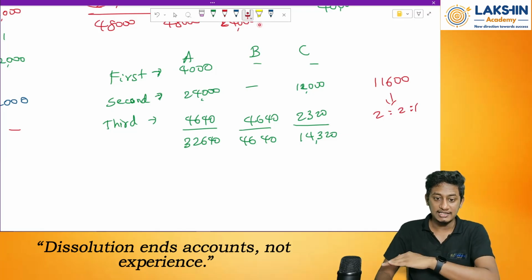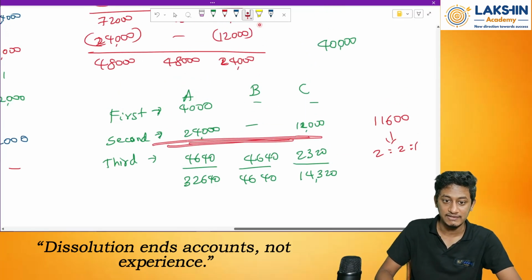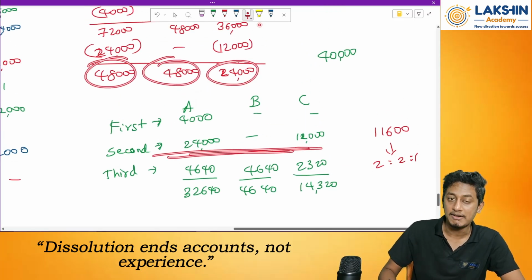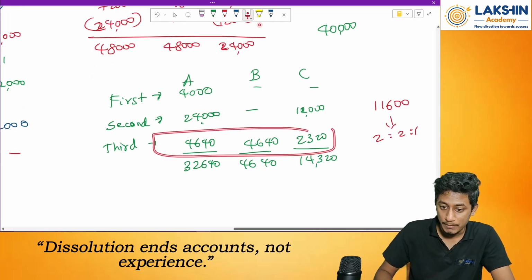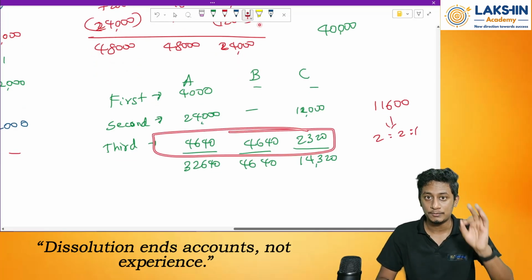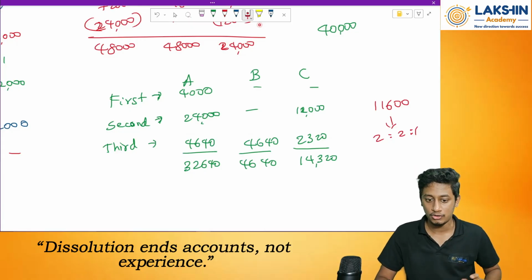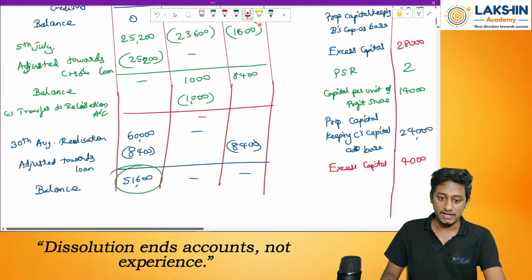So after that, since the capitals are equal after this stage, we have seen over here 48, 48 and 24. Capitals are equal, right? So after that stage, pay all of them in what ratio? In the profit sharing ratio. This is what you need to do. Right? Got it? Done. So we are done with the dissolution.